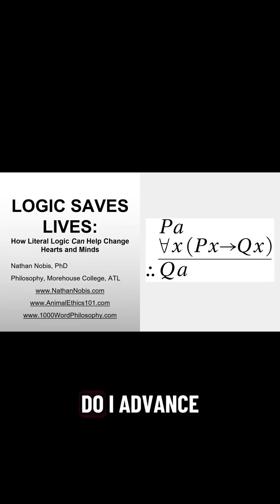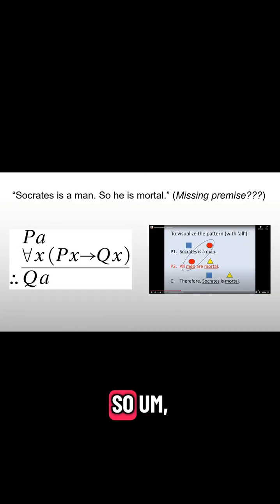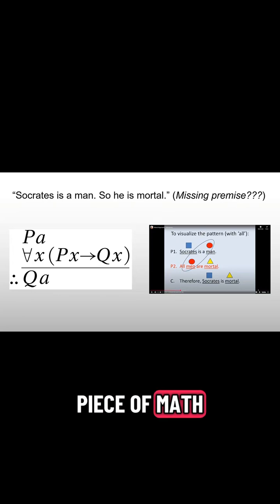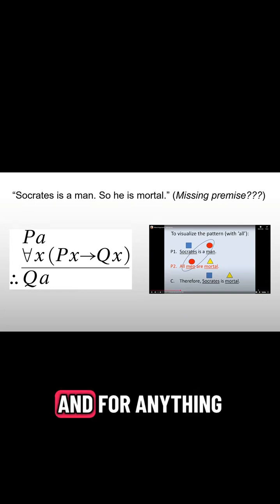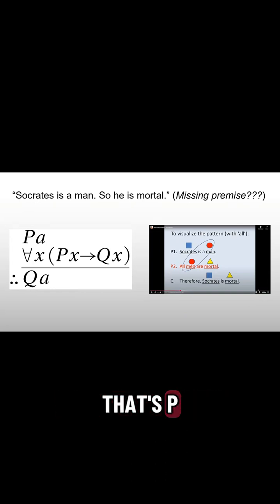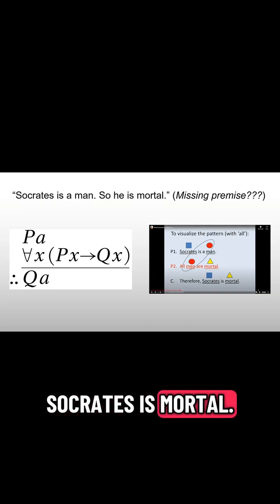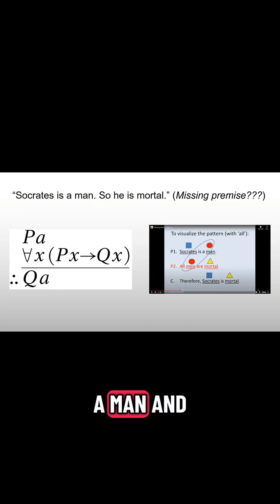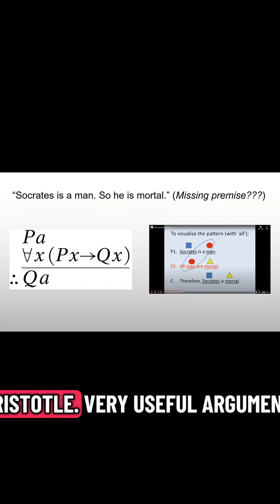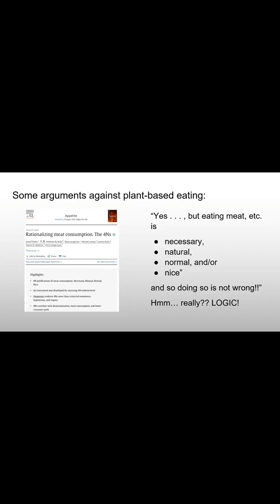So, how do I advance the screen? Here we go. This piece of math here is a logical formula. It says A is Q. Why is that? Because A is P, and for anything that's P, it's Q. This is just a way of symbolizing a simple argument: Socrates is mortal. Why? Because Socrates is a man and all men are mortal. This is called a simple syllogism. It goes back to Aristotle. Very useful argument. Why is that?